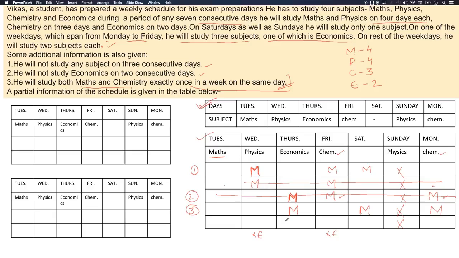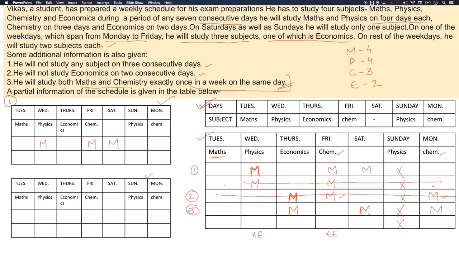So we have just two possibilities for arranging maths in the 6 days, that is Wednesday, Friday and Saturday, and Thursday, Saturday and Monday. So I've drawn these two tables accordingly. We'll put maths with the first combination. According to the first combination, maths would be on Wednesday, maths would be on Friday, and maths would be on Saturday.